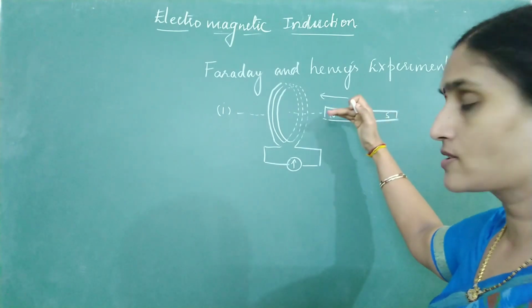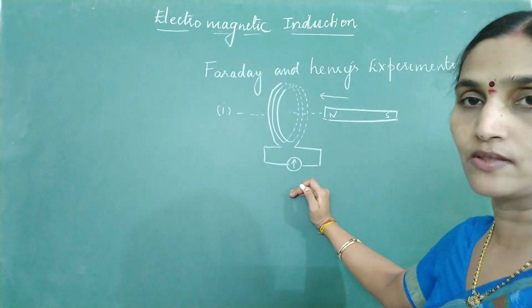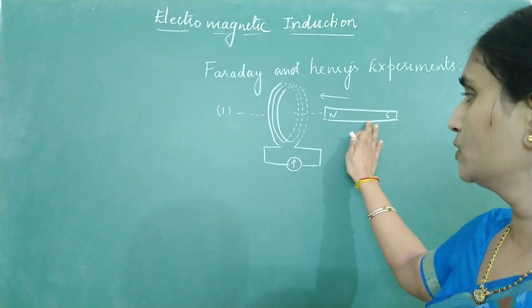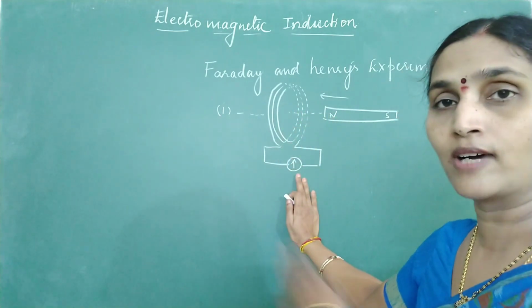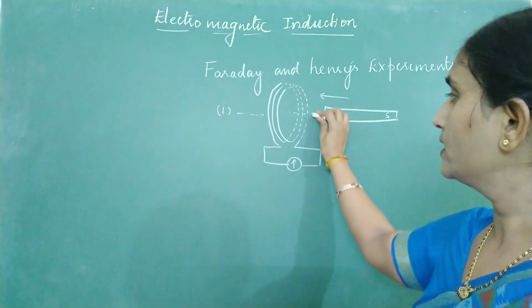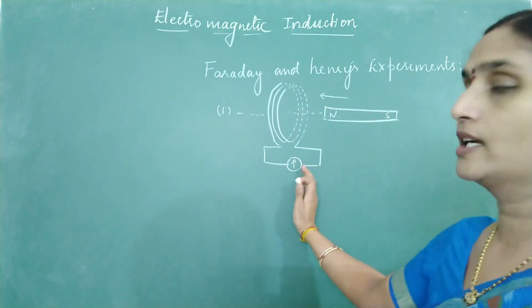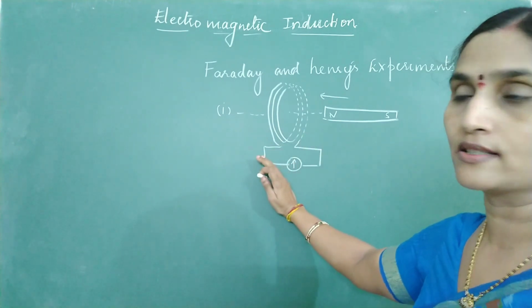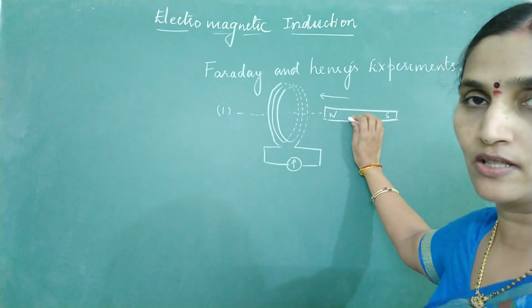But when the magnet is stationary without any motion, no deflection was observed.